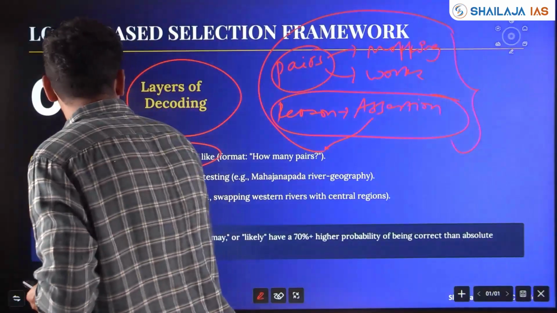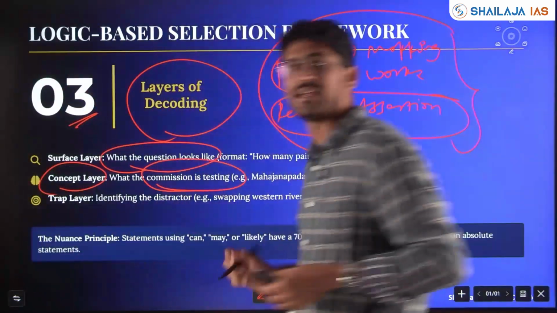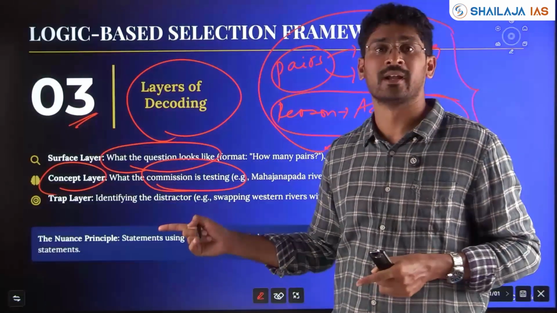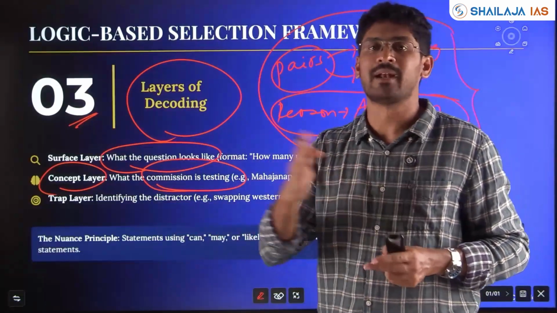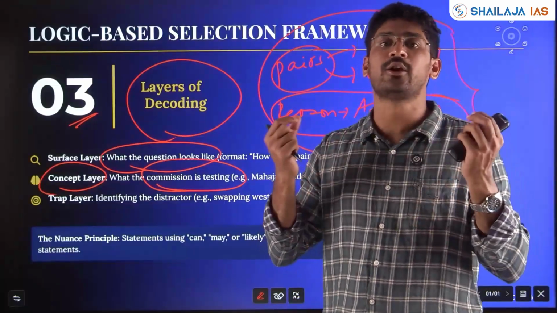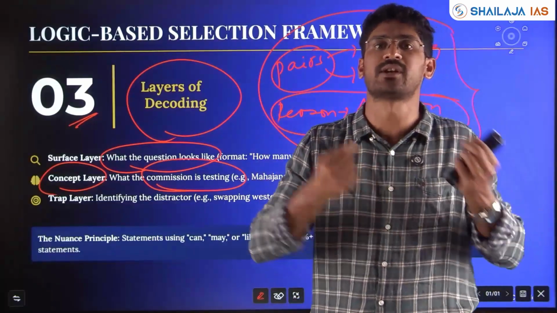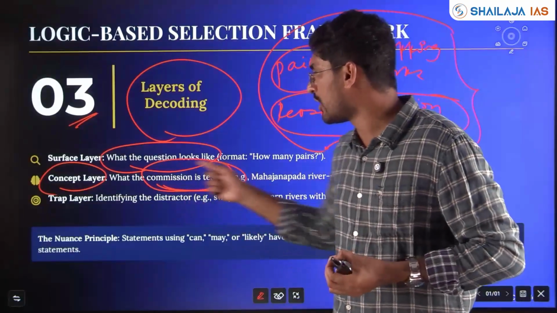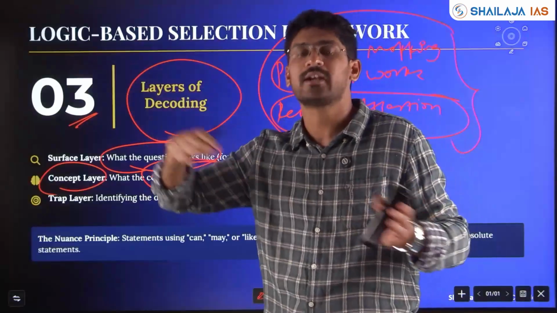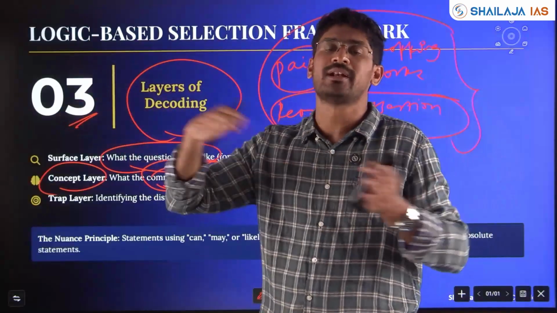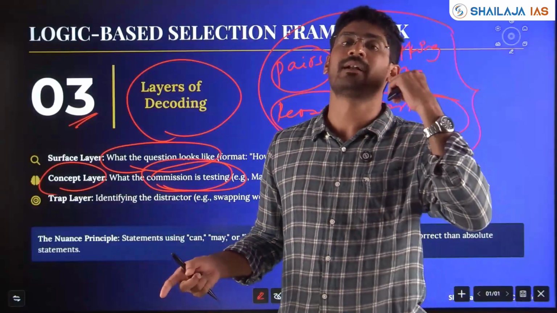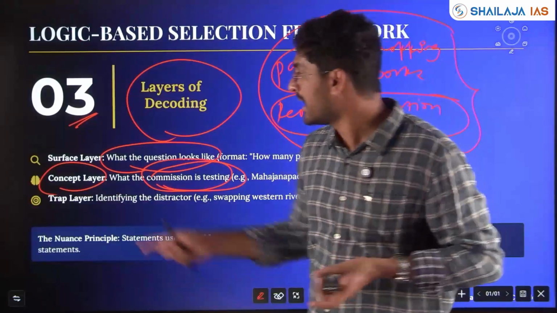Okay, next is the concept layer. What the UPSC is testing, that we have discussed already in the syllabus decoding and micro themes decoding. It is not just kingdom, king, timeline, factual, but analytical. Around the kingdom, 360 degree you have to analyze religion, society, administration, revenue system. All this you have to understand. Once you understand how the direction is going from one kingdom to the next, one timeline to the next timeline, you'll be able to understand conceptually. You'll be able to remember and revise very few topics, but remember easily.